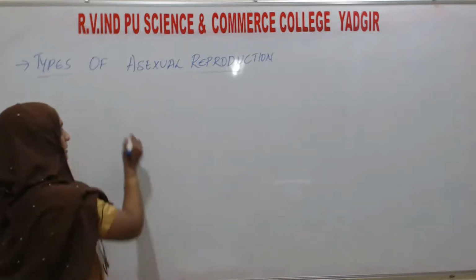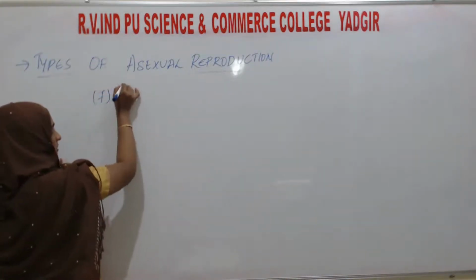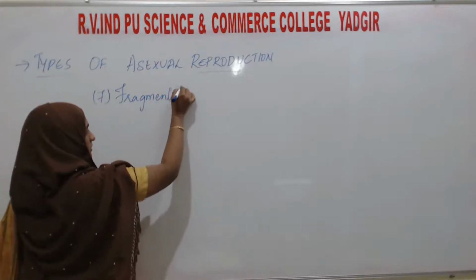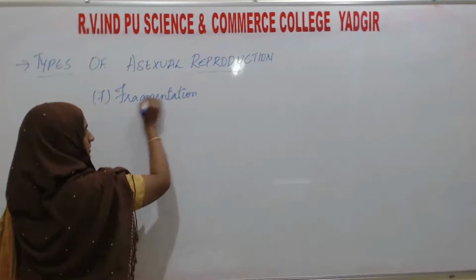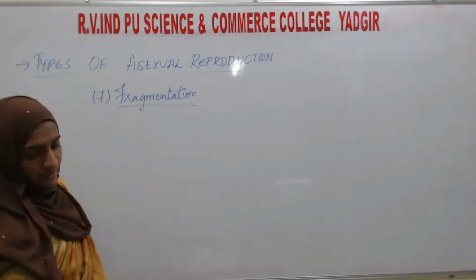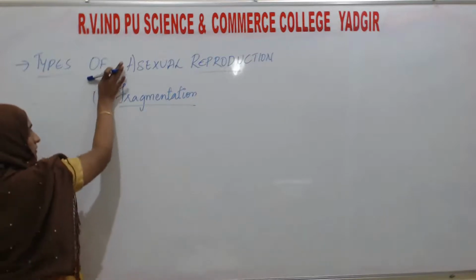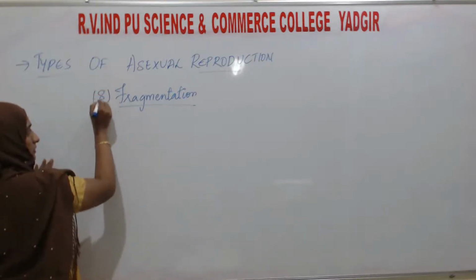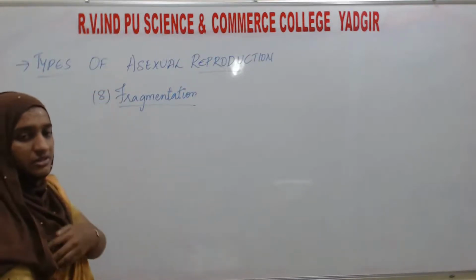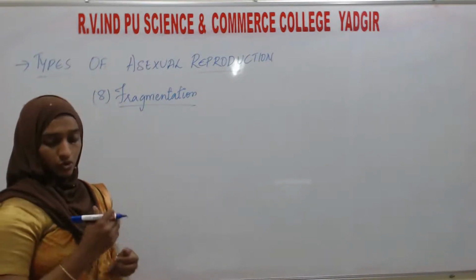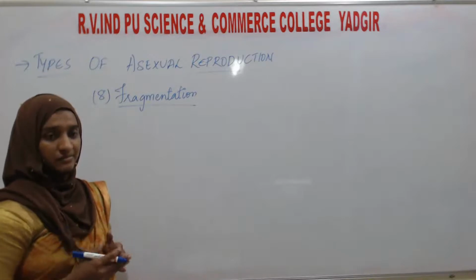Last one, that is the seventh one, fragmentation. What do you mean by fragmentation? So, see, this is the eighth one, sorry. What do you mean by fragmentation? It is the process in which a parent body divides into two or more pieces.